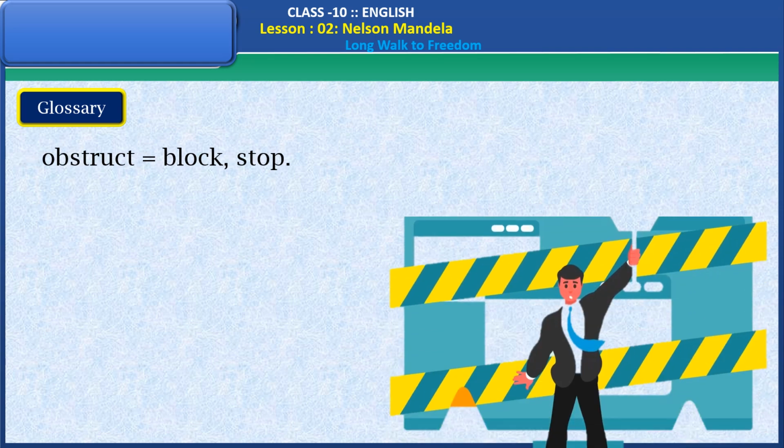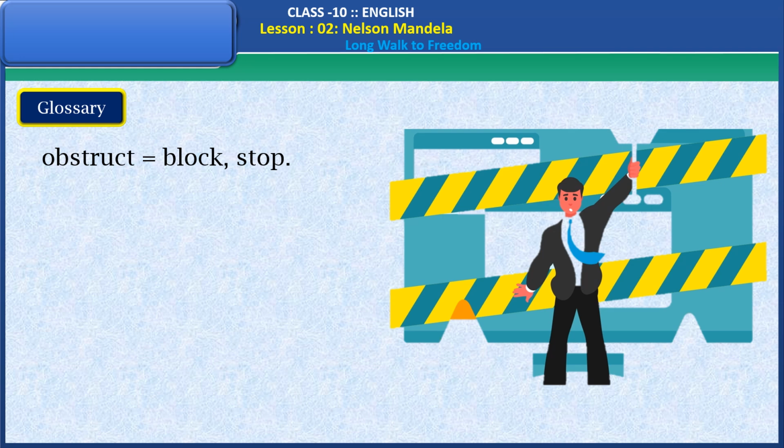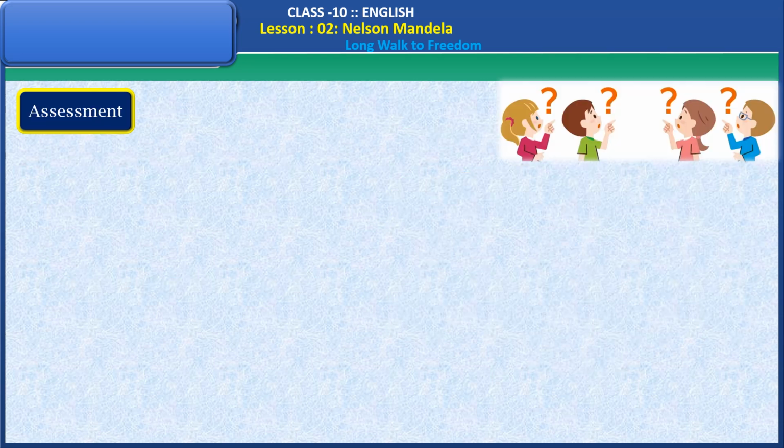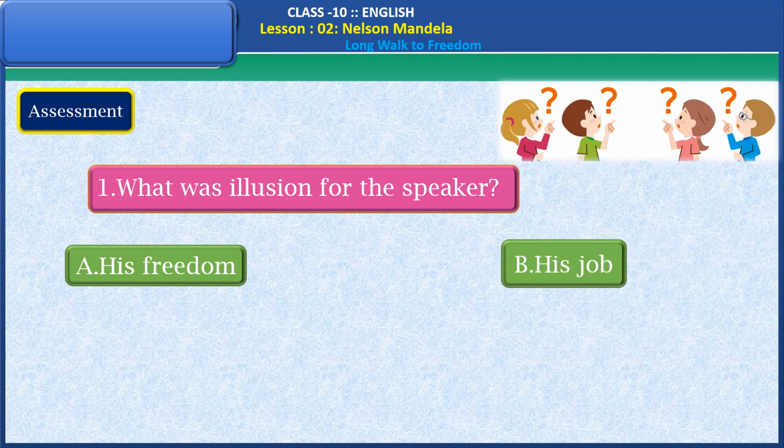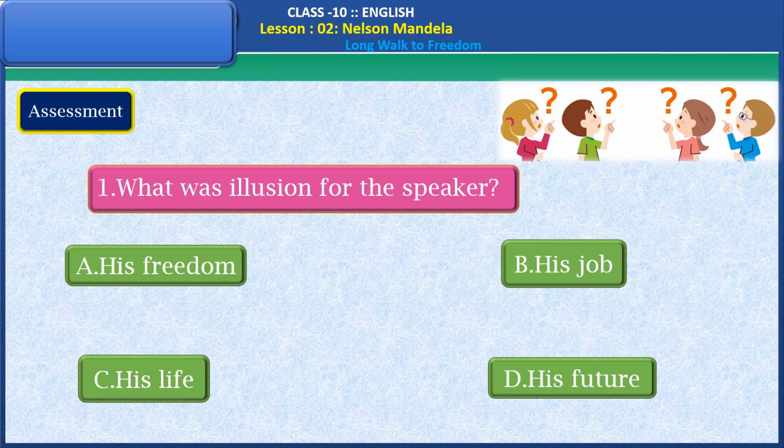Obstruct, it means block or stop. Lawful, it means permissible or legal. Now let's see some assessment questions here. What was illusion for the speaker? His freedom, his job, his life, his future.